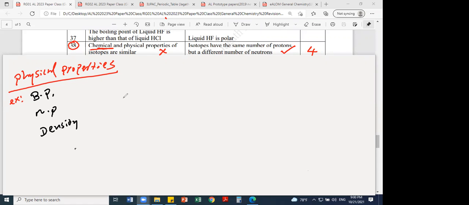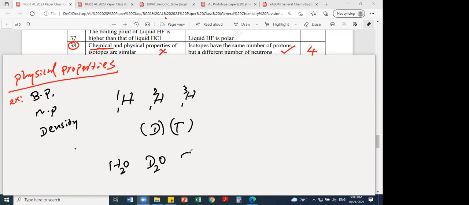If you take hydrogen-1, hydrogen-2, which we call deuterium, and hydrogen-3, which is tritium, this one is heavier. If you take water, we call it D2O, this is H2O with protium, and this is T2O.